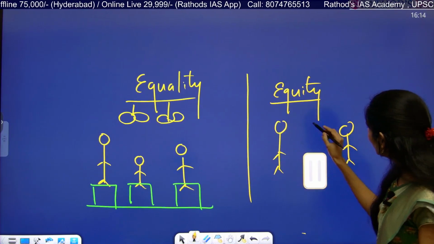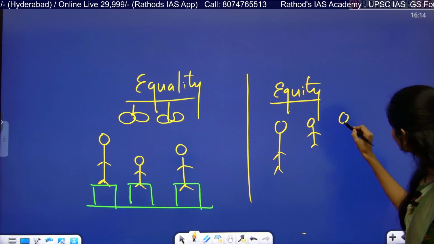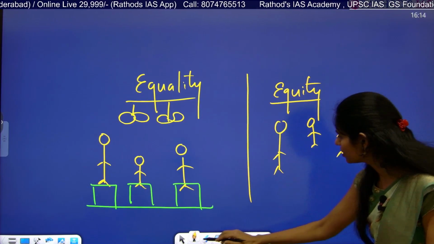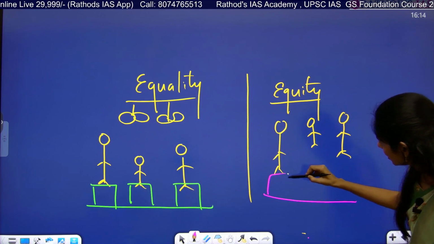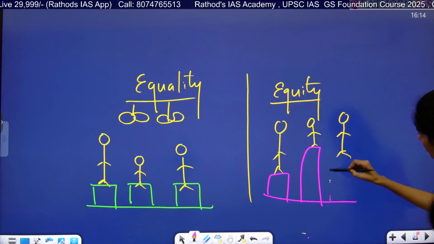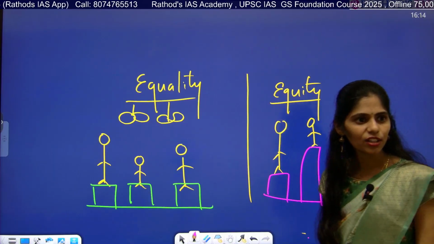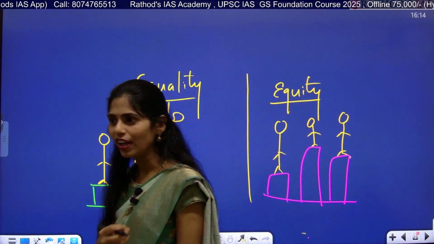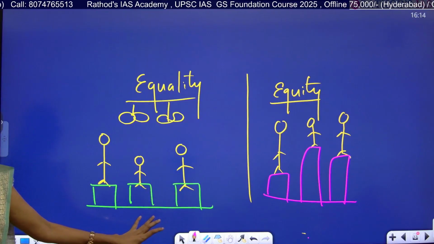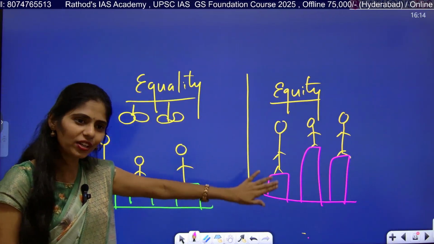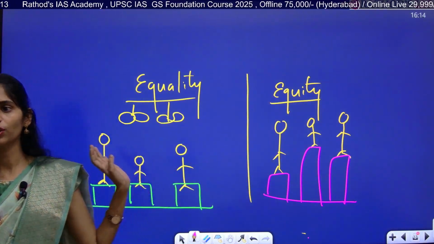So that all will have an equal place. Now, if you see the size of this chair we are giving as a support, it changes based on the height. It is called equity. So now do you understand the concept clearly? What is the difference between equality and equity? Equality means irrespective, we are providing the same things. But equity means we want to take them to the equal stage, irrespective of support we are giving.